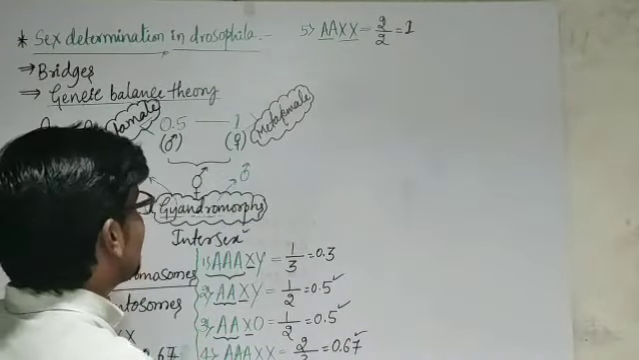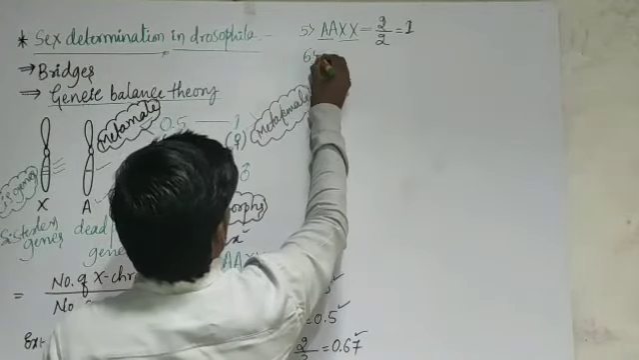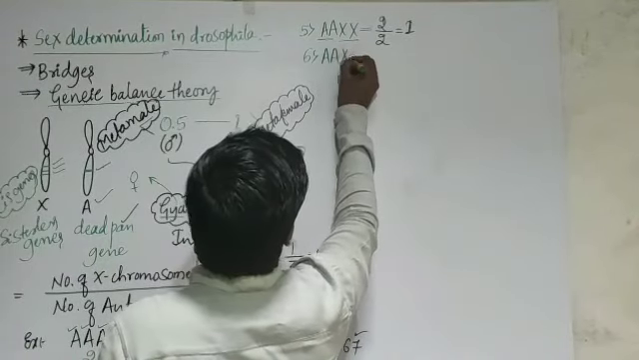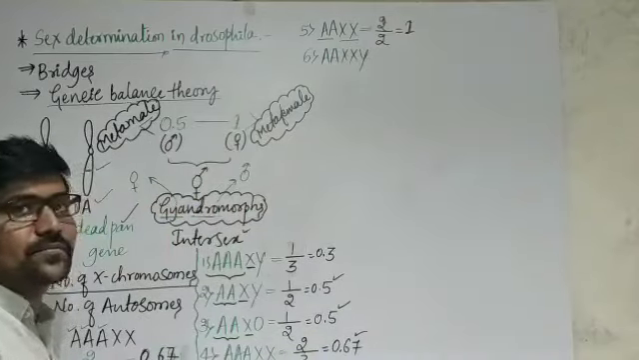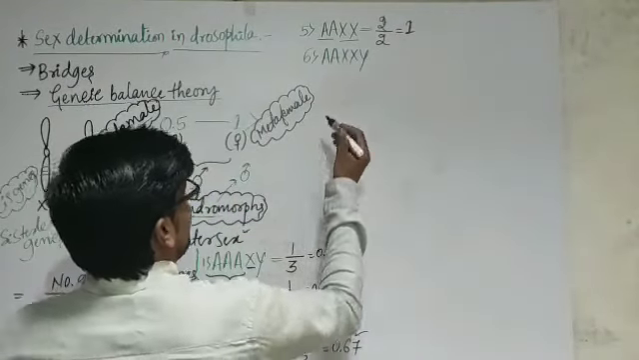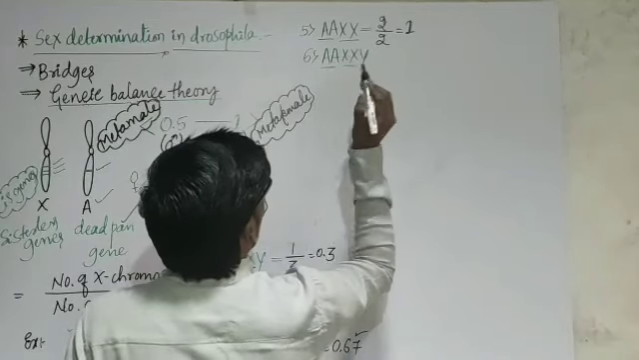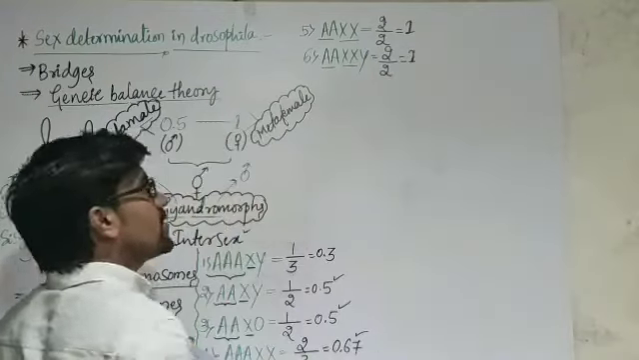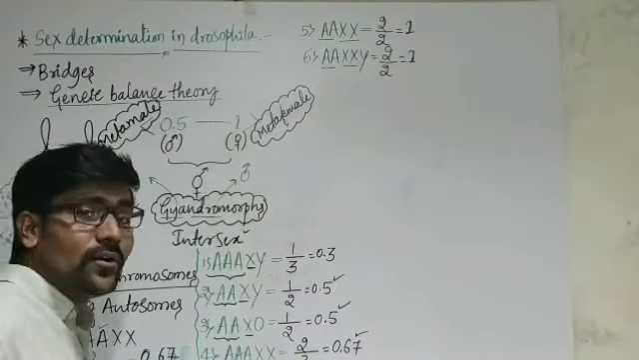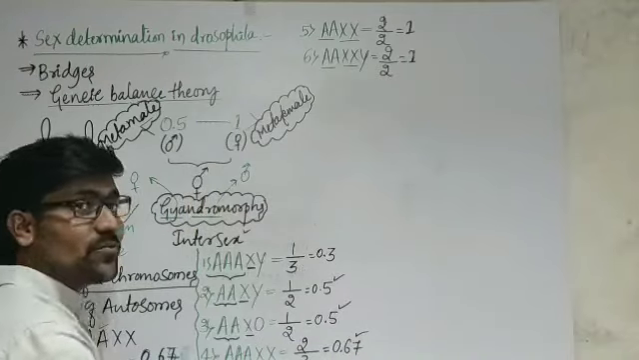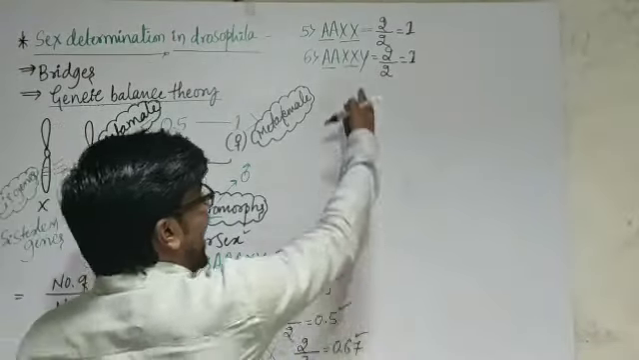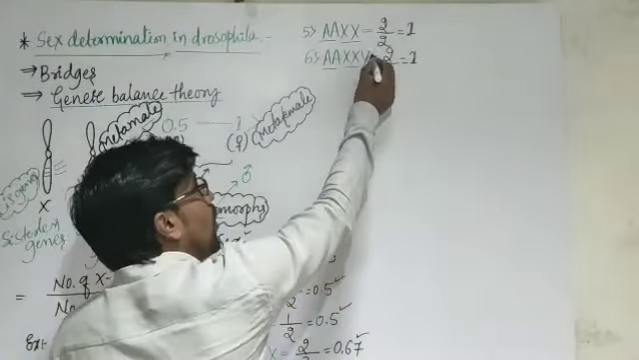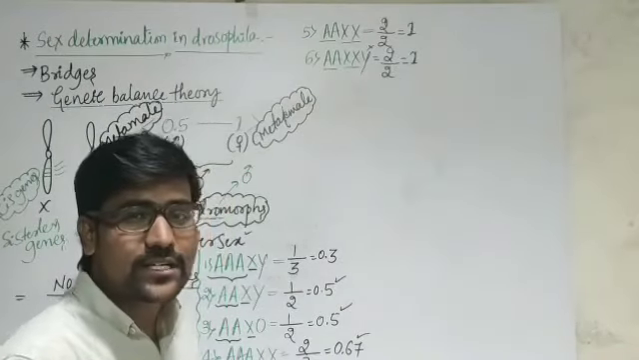Suppose the condition is like this, sixth one, AAXXY. So here 2 X chromosomes and 2 autosomes. Again the ratio is the same, 2 by 2, that means 1. So 1 means that is also a female, and the female is fertile. You may ask the question, then how does it become the same as the usual condition? Because I have already told you why the Y is not of any importance during sex determination.